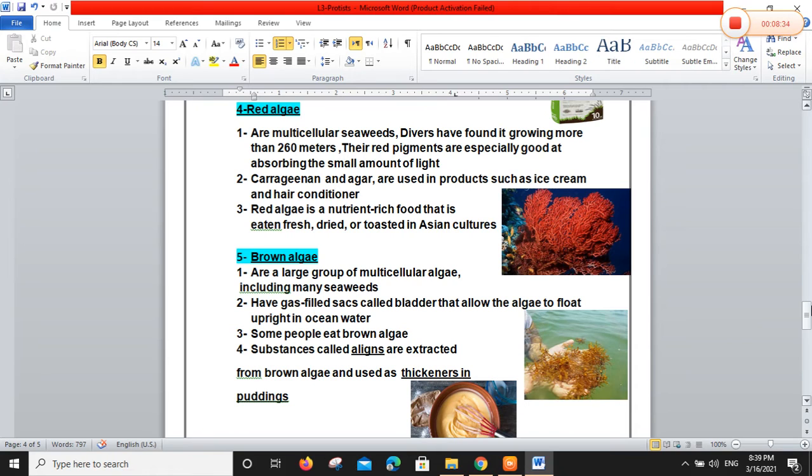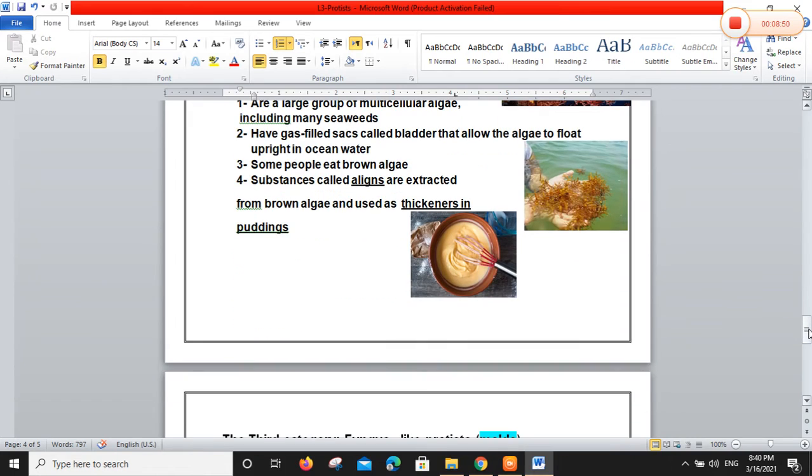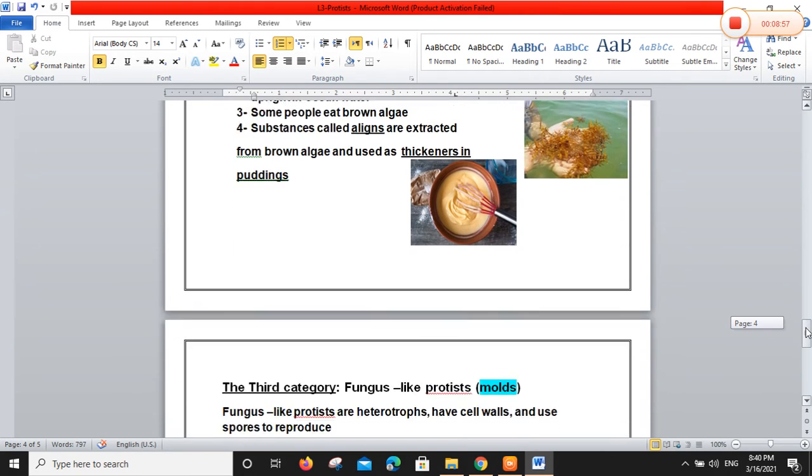Some people eat brown algae. Yes, substances called algins are extracted from it and used as thickeners in pudding. The sweet taste of pudding that is eaten depends on brown algae.